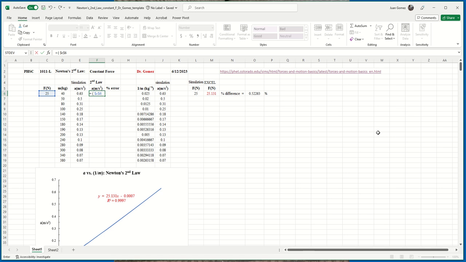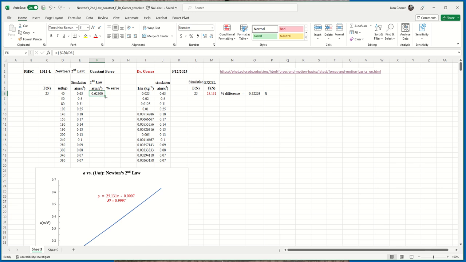Remember, if F is equal to M times A, then A is equal to F over M. Well, the masses are in the D column. So I'm going to do divided by, and just type in D6. And notice that that was highlighted in red. Then a space and close parentheses. Now I'm going to hit check. And notice the value is very close to the simulation.